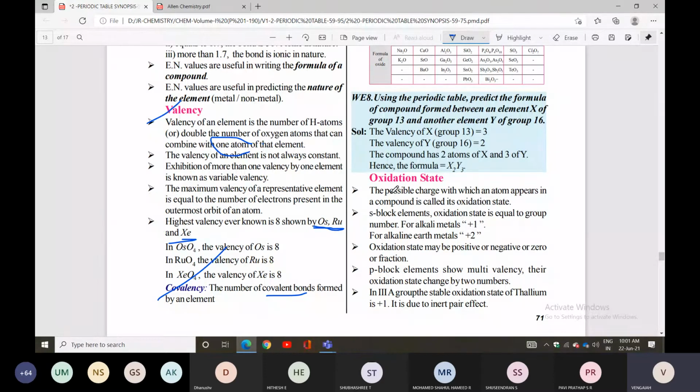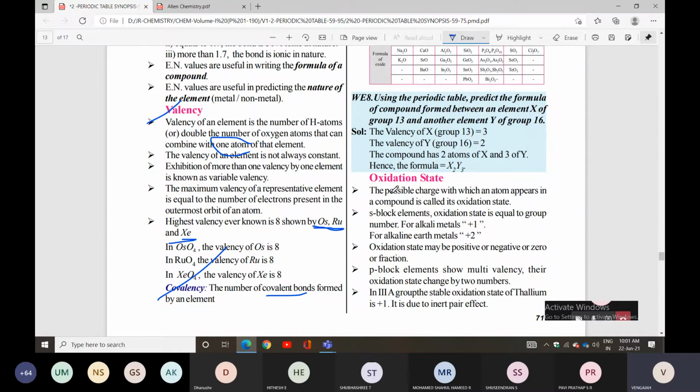S block elements' oxidation state is equal to group number. That's why alkali metals have +1 oxidation state and alkaline earth elements have +2 oxidation state. So S block elements have two groups: for the first group we have +1 oxidation state, for the second group we have +2. Oxidation state may be positive or negative or 0 or fractional.